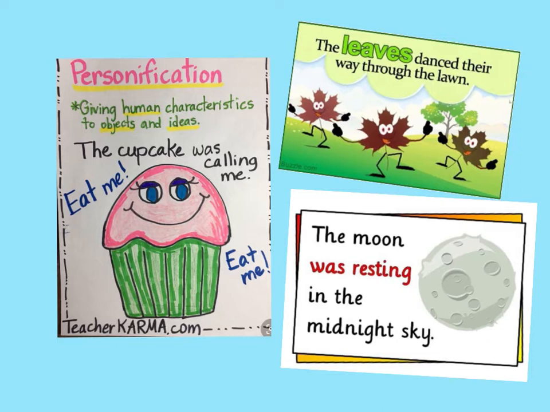Okay, the next one, the leaves danced their way through the lawn. Okay, the leaves didn't really dance. What they did is they rolled across the lawn. Okay, so like the wind blowing was blowing them across the lawn, and they kind of appear that they might be dancing. So the personification here is saying that the leaves danced.